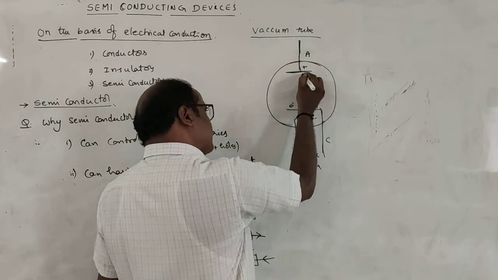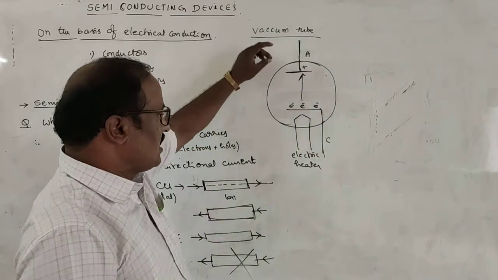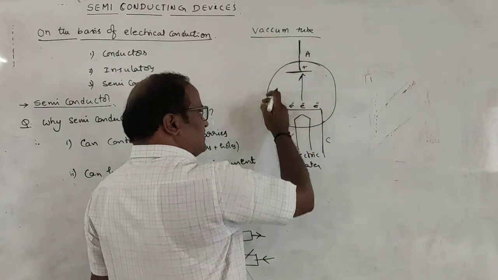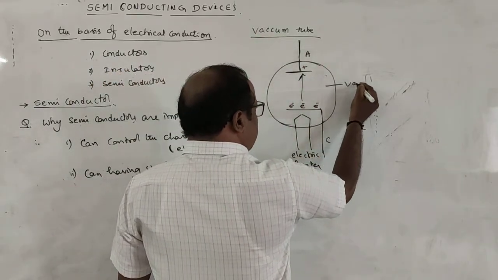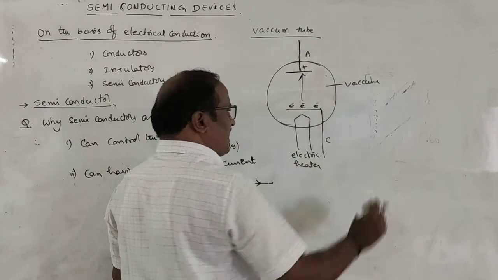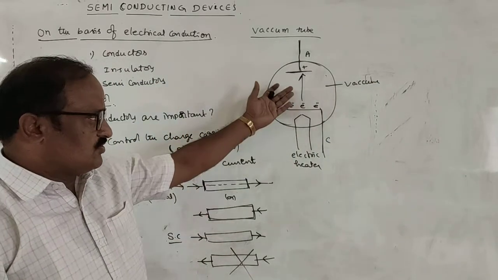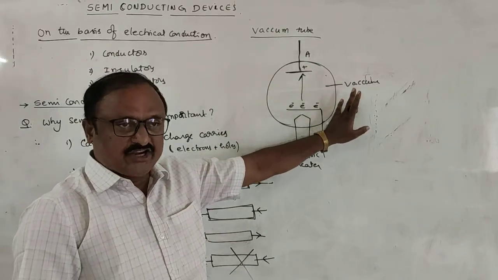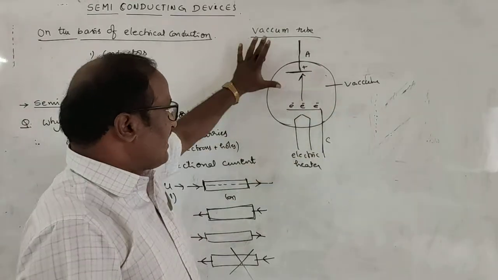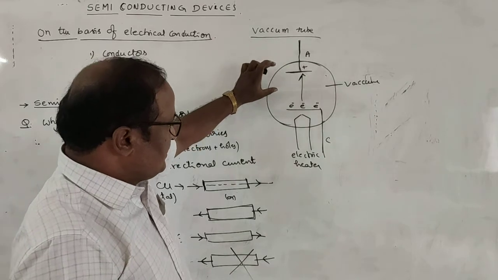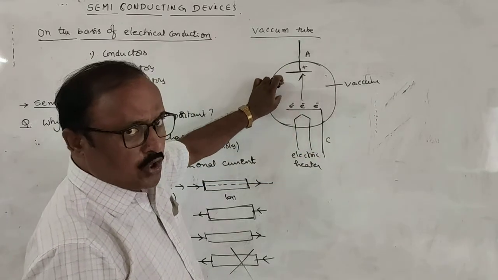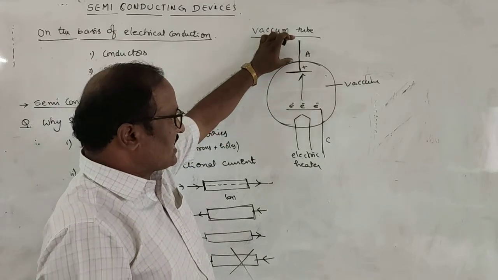These electrons are attracted towards the positive plate, or anode, of the vacuum tube. Inside this spherical region it is a complete vacuum, which means there is no medium, and the pressure inside the vacuum tube is equal to 0. It is a highly evacuated region. So this is the vacuum tube. The electrons are generated from the cathode, and these electrons are controlled by the potential difference across anode and cathode.